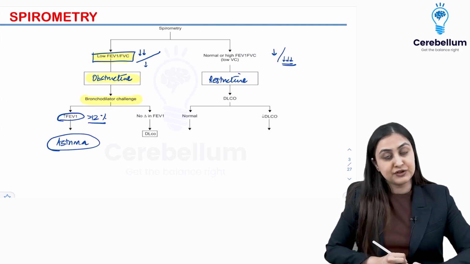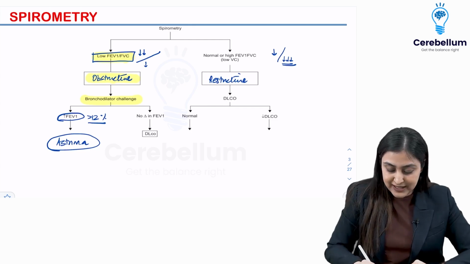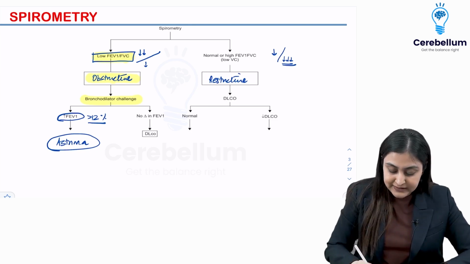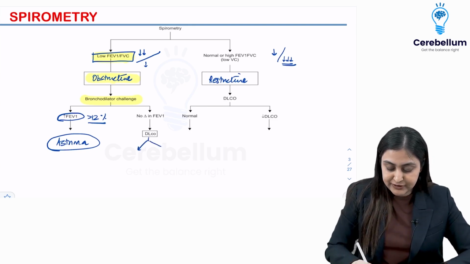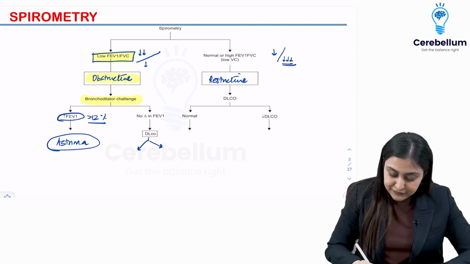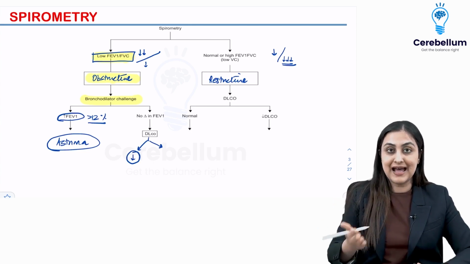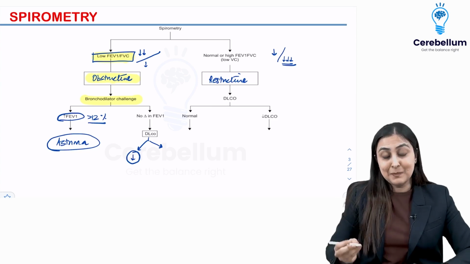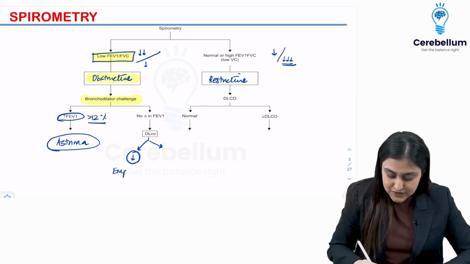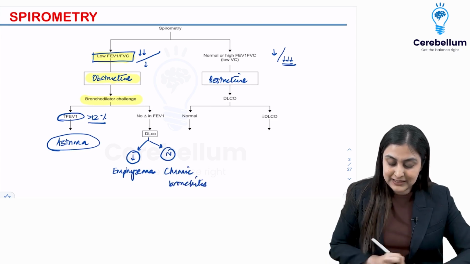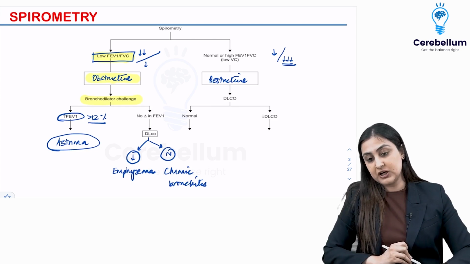If you see that after bronchodilator there is no change, the diagnosis becomes COPD. It is non-reversible COPD. Here we make use of DLCO, diffusion of carbon monoxide. If the DLCO is reduced, that means that the gas barrier here is impaired. So this is what I would diagnose as emphysema. Whereas if the DLCO is normal, then it is chronic bronchitis. Okay, so this is how we are going to be approaching obstructive lung diseases.